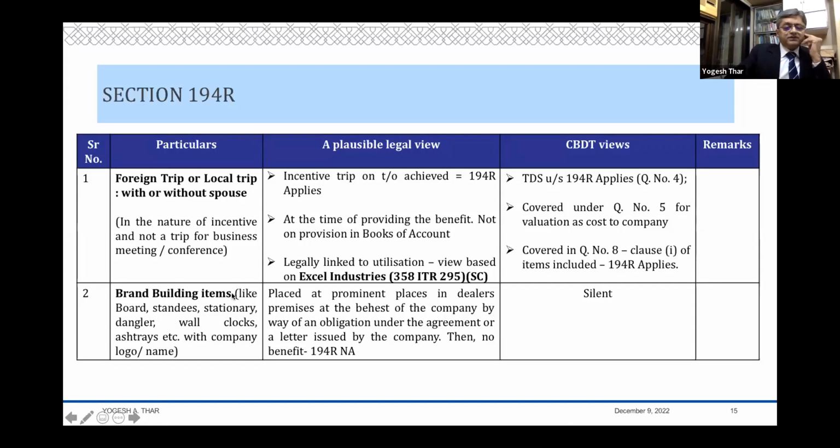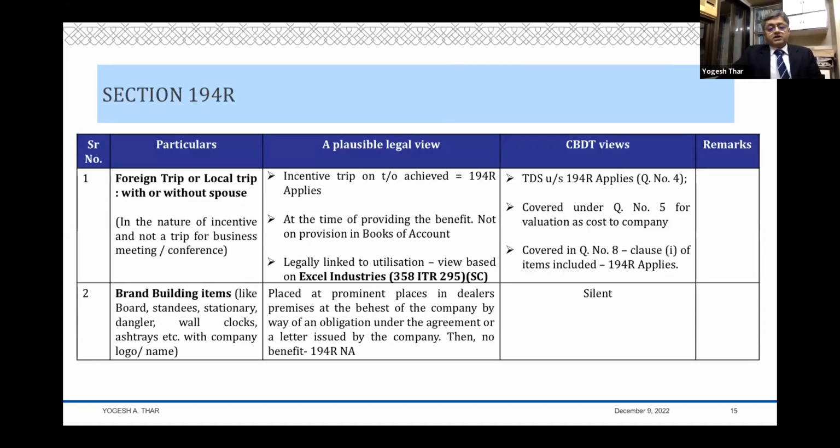Then the second item, which was specifically one of the items which Abhidan and his team asked for, was brand building items. So you have situations where to your distributors, you distribute certain items where the brand and the logos are mentioned, and those items can be like your boards, your billboards, your standees. You may also provide some stationery, some danglers, wall clocks. You may provide an ashtray where your name is written and you keep it there, so on and so forth. So these are the items which are prominently placed in the dealer's